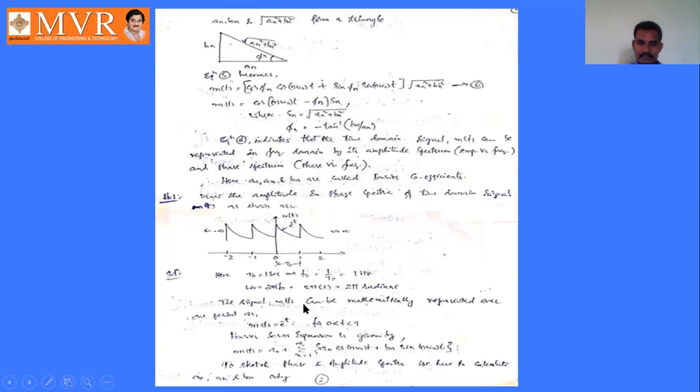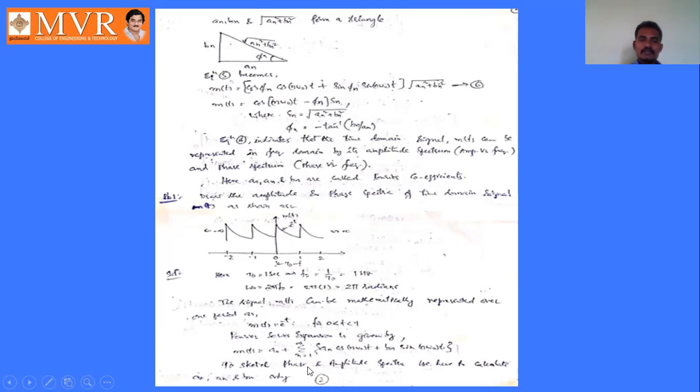So the signal m of t can be mathematically represented over one period as m of t equal to e power minus t for 0 is less than t is less than 1. So Fourier series expansion is given by m of t equal to a naught plus sigma n equal to 1 to infinity a n cos n omega naught t plus b n sin n omega naught t.